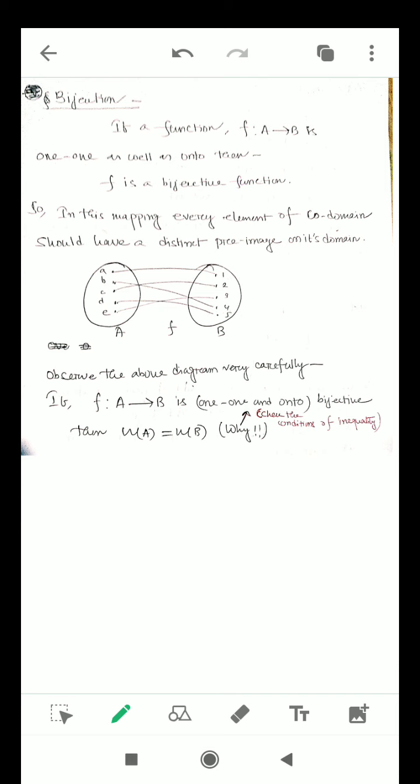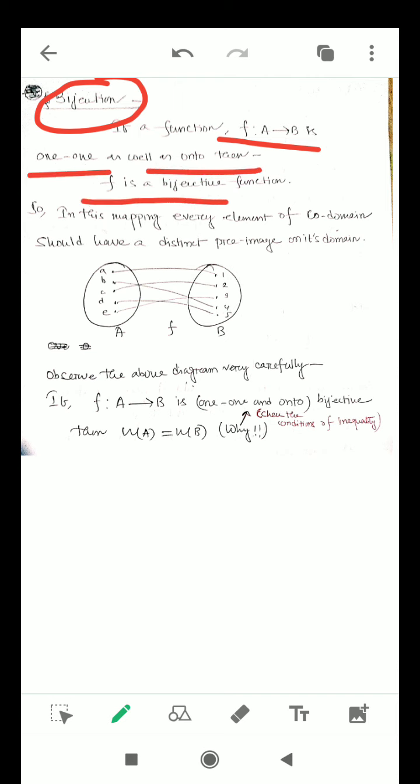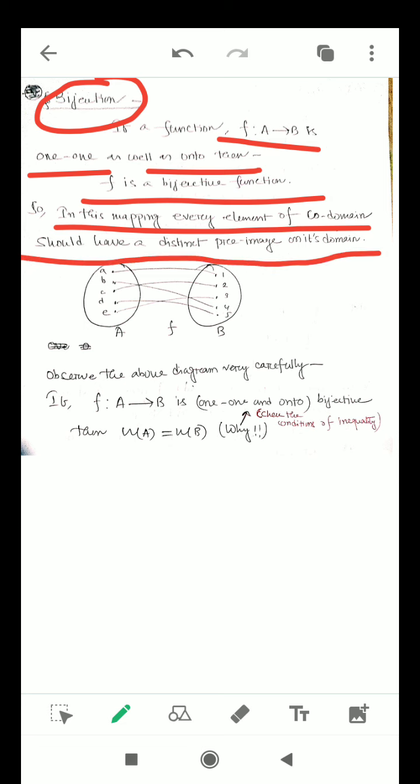Now the last topic, that is bijection. This is not a fundamental theory. If a function is one-one as well as onto, then the function is said to be bijective. If f is one-one as well as onto, then f is a bijective function. So in this mapping, every element of the codomain has a distinct preimage in its domain.